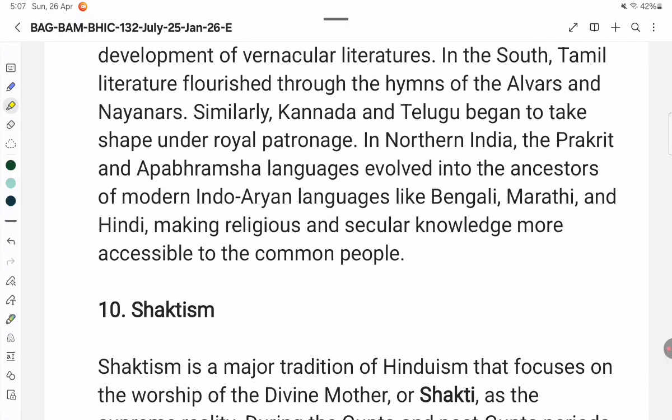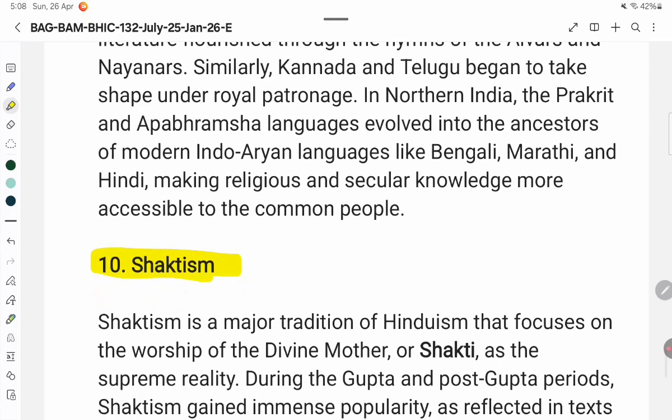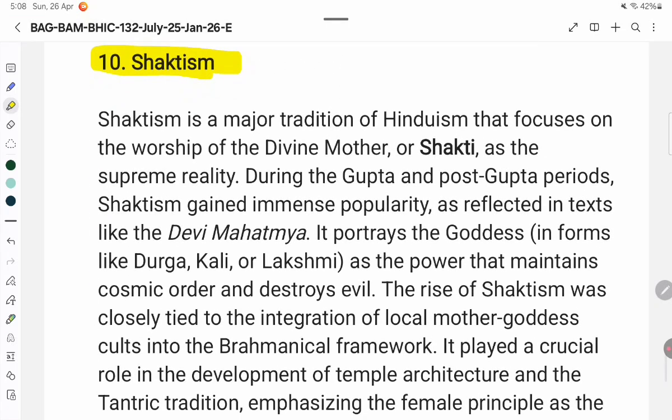10. Shaktism. Shaktism is a major tradition of Hinduism that focuses on the worship of the Divine Mother, or Shakti, as the supreme reality. During the Gupta and post-Gupta periods, Shaktism gained immense popularity, as reflected in texts like the Devi Mahatmya. It portrays the goddess, in forms like Durga, Kali, or Lakshmi, as the power that maintains cosmic order and destroys evil.